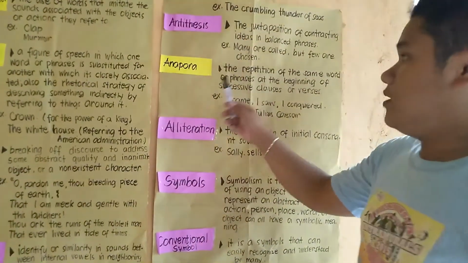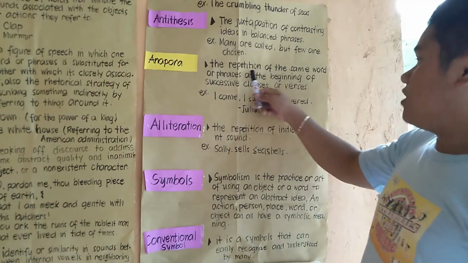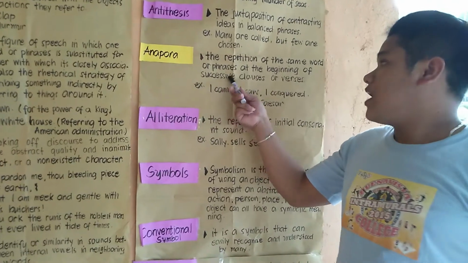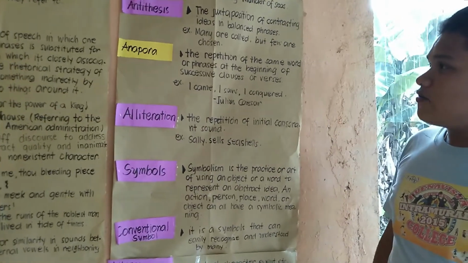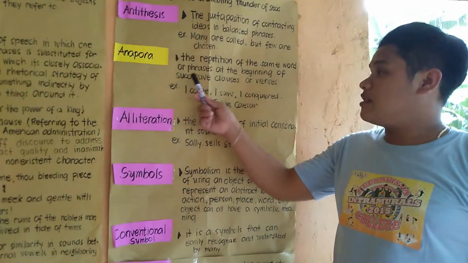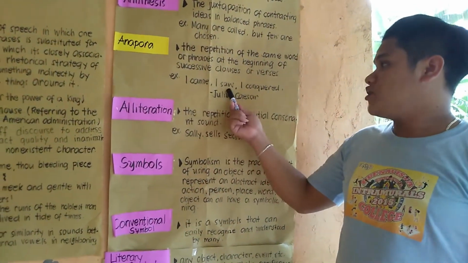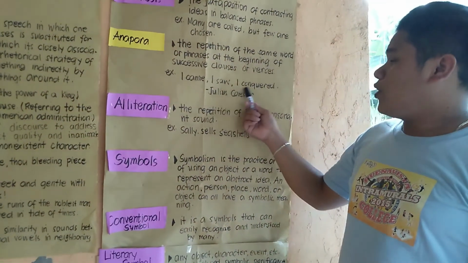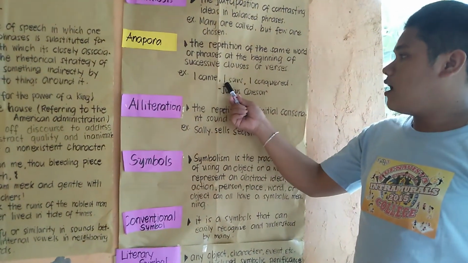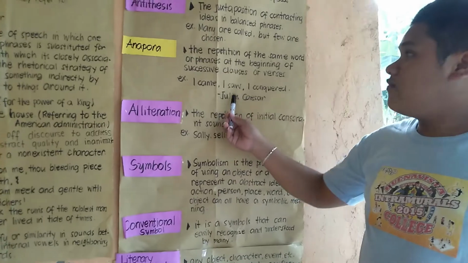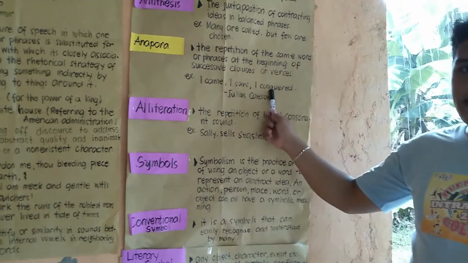And the next is anaphora. Anaphora is the repetition of the same word or phrase at the beginning of successive clauses or verses. So always remember that it is repetition of the same word or phrase. For example, "I came, I saw, I conquered." The repeated word here is "I." So it is an example of anaphora because of the repetition of the same word at the beginning of successive clauses.